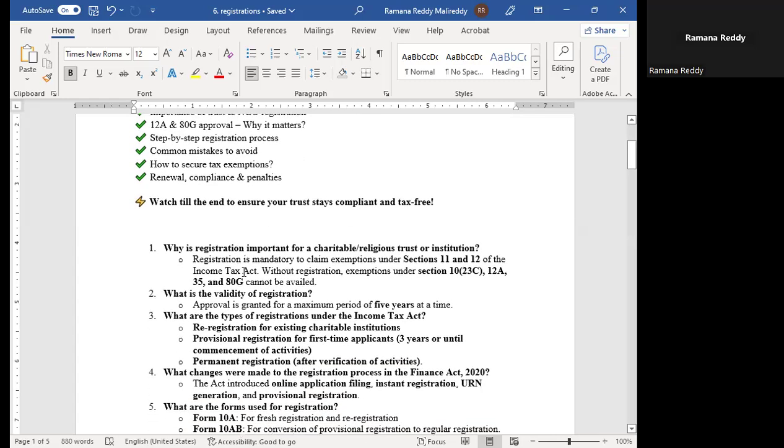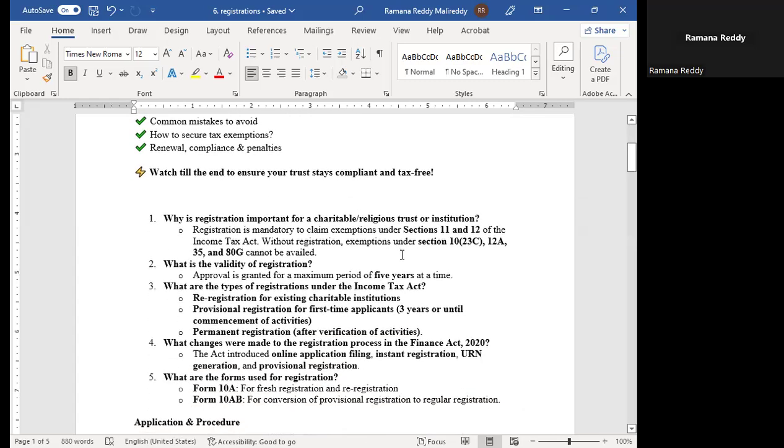Regarding registrations, why is this registration important for a charitable or religious trust or institution? Registration is mandatory to claim exemptions under Section 11 and Section 12 of the Income Tax Act. Without registration, exemptions under Section 10, 23C, 12A, 35, and 80G cannot be availed. What is the validity of registration? Approval is granted for a maximum period of 5 years at a time.